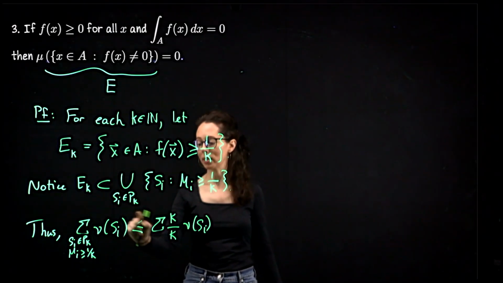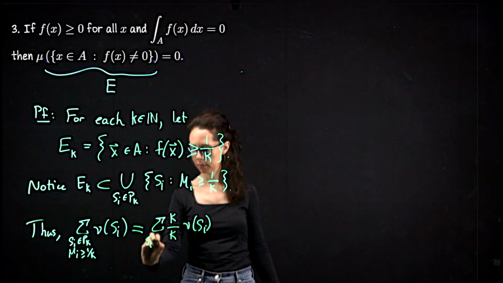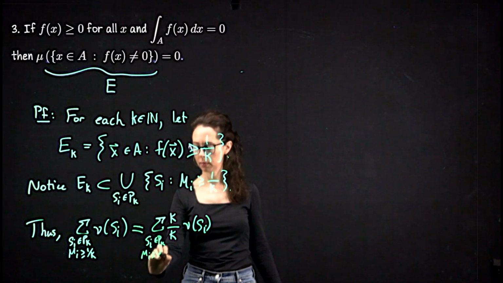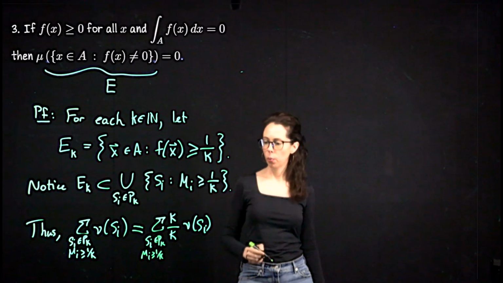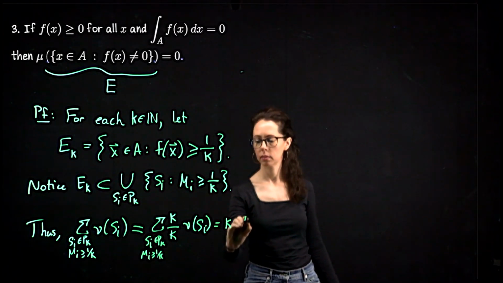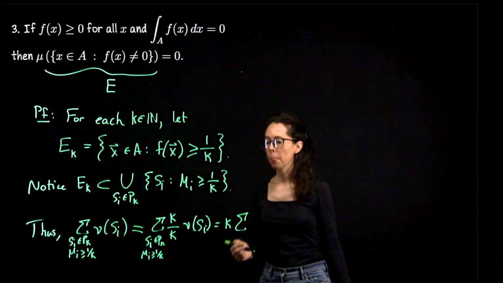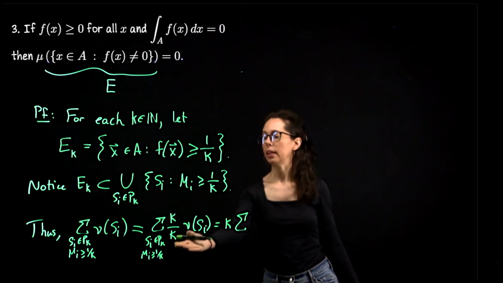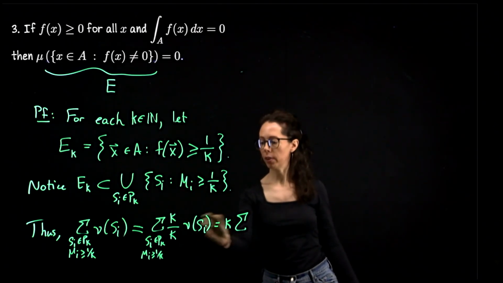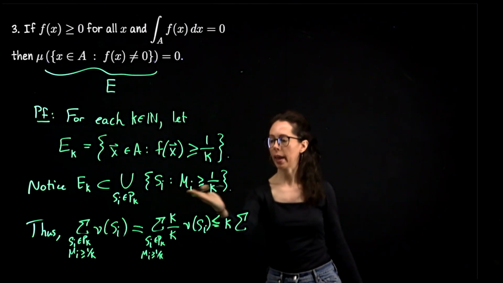It's actually equal to because this is just a fancy version of the number 1. So one of these k's we can pull out. I'm just going to write sum here, same description for what we're summing over. 1 over k is less than or equal to m sub I. So this top k I'm pulling in front, the 1 over k I'm going to go up in size by replacing 1 over k with m sub I.